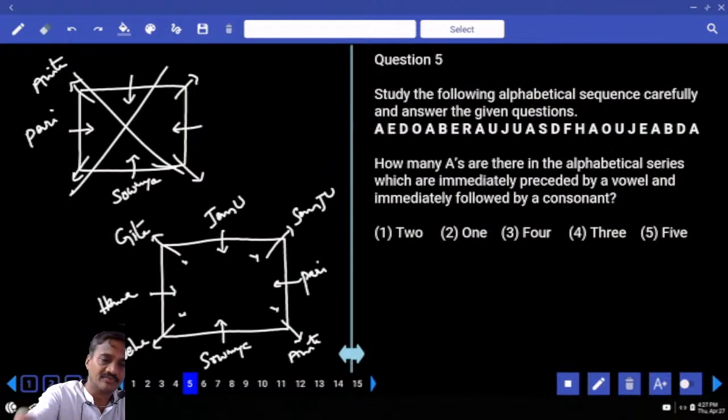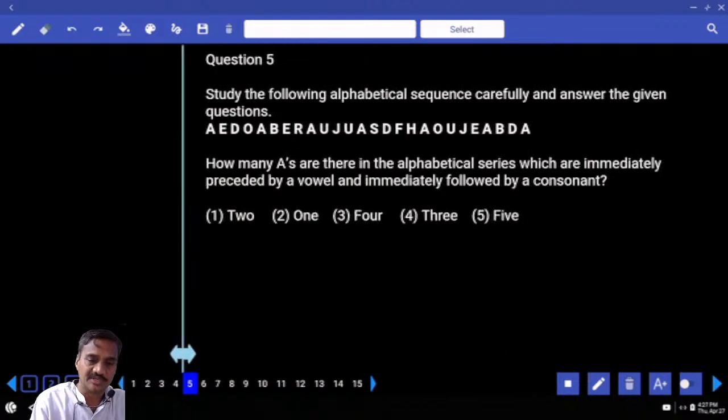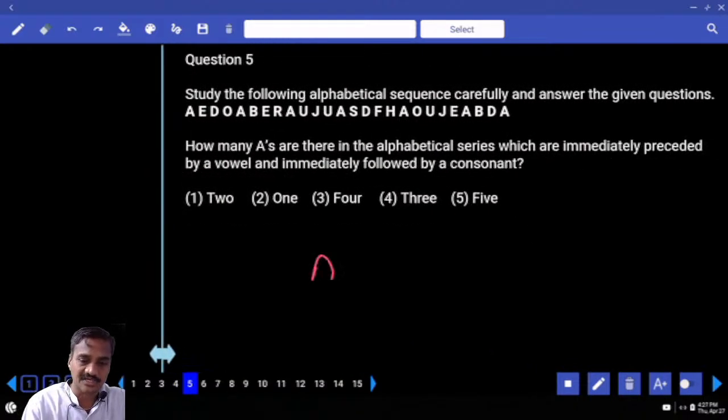Then coming to 5. In this fifth one, 3 questions are based on this sequence. How many As are there which are immediately followed by a vowel and preceded by a consonant? Now we need to check. This A is followed by a vowel and preceded by a consonant. For the next one, this E cannot be taken as your answer because we need to have 2 consecutive vowels. A must be there, immediately followed by a vowel. This A cannot be taken. Now this is the case.